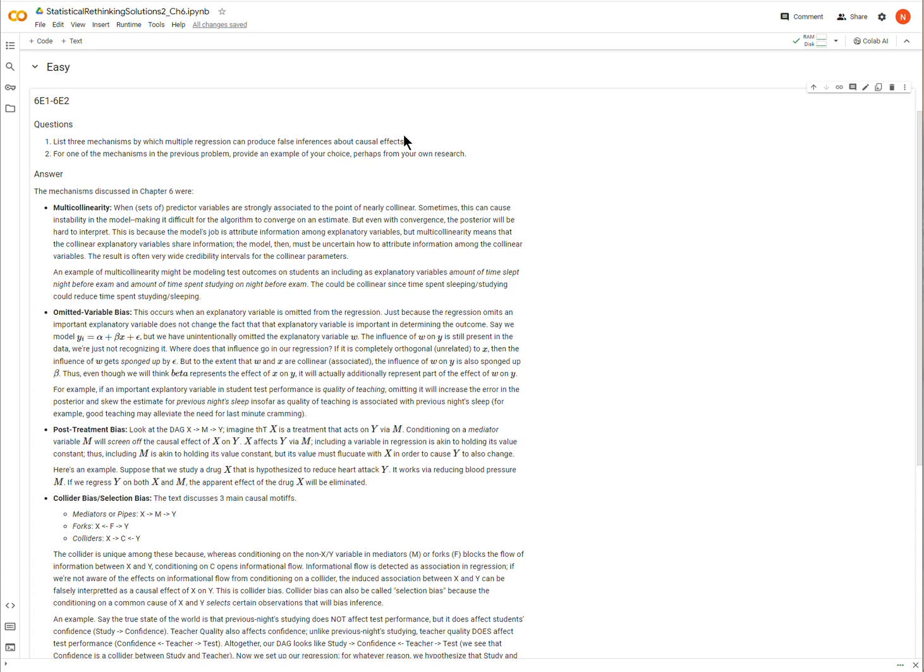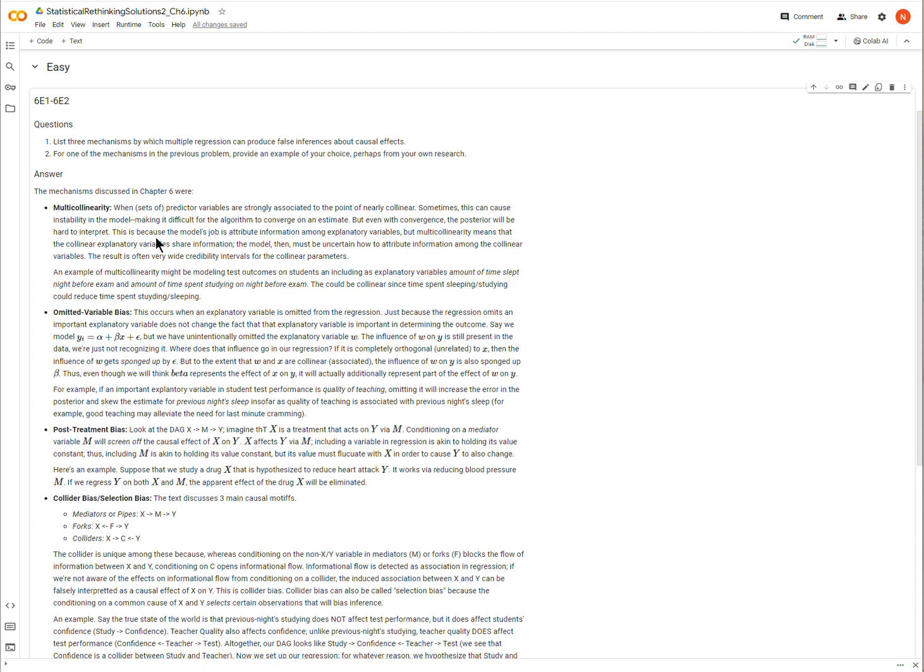But there's another completely legitimate use of these types of analysis methods, and that's simply to predict things. And when we want to predict things, then false inferences about causal effects does not necessarily mean that it's going to make the prediction worse. Okay, that's not the case. So I won't expand on that. It's discussed more in the book, but that's just an important distinction to make.